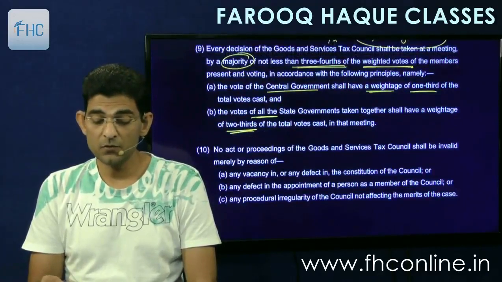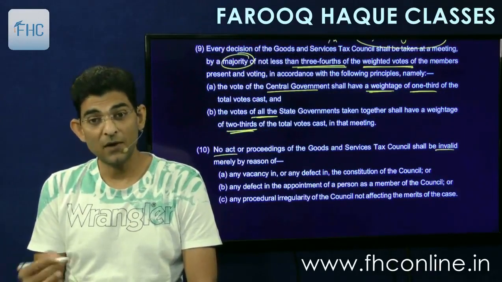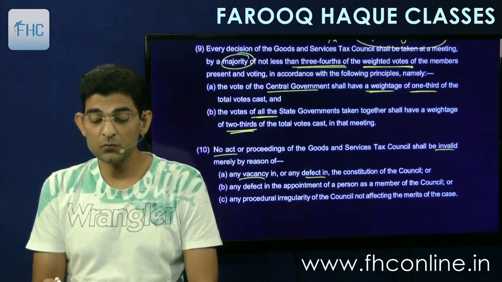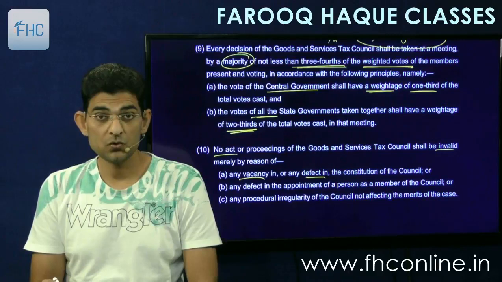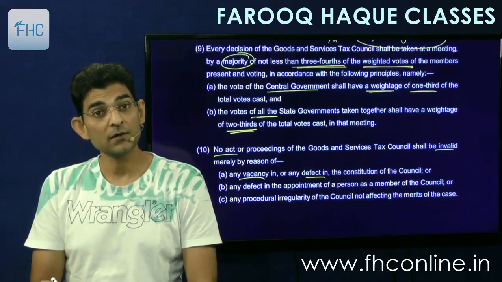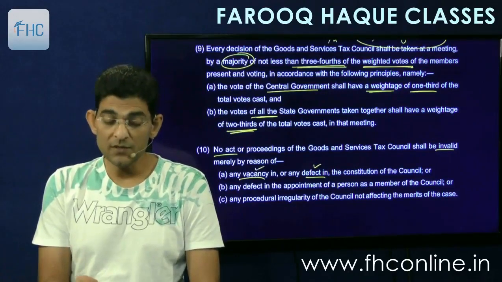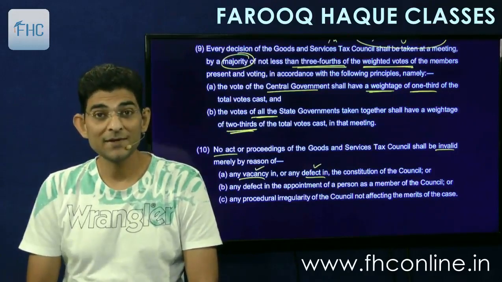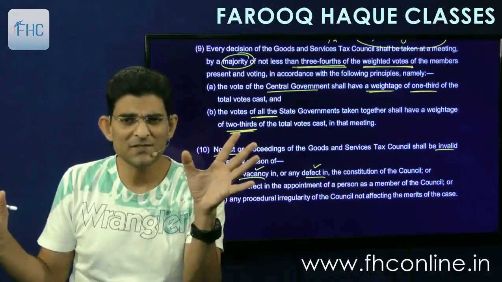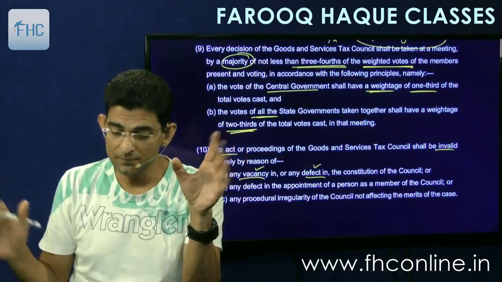Then no act or proceeding of the council shall be invalid. No act shall be invalid means it shall be valid merely by reason of any vacancy in or defect in constitution of the council. Suppose there is a defect in constitution. So can somebody tomorrow stand up and say that all the decisions by the council were wrong? They should be scrapped? No. So even though there is a defect, even though there is vacancy, one of the finance ministers has died, or one of the finance ministers could not come, that doesn't make any difference. Vacancies and defect doesn't make difference. Decision is decision. It is final.